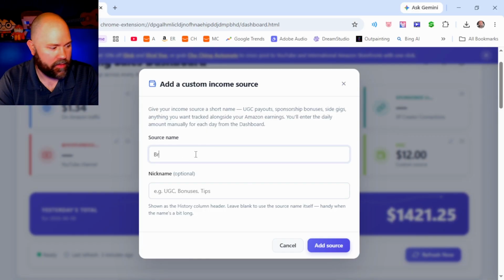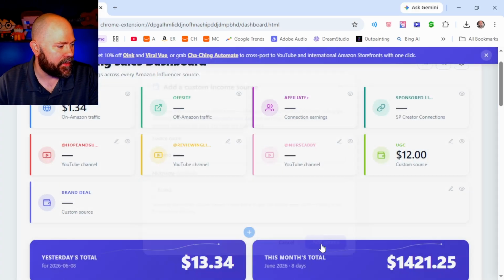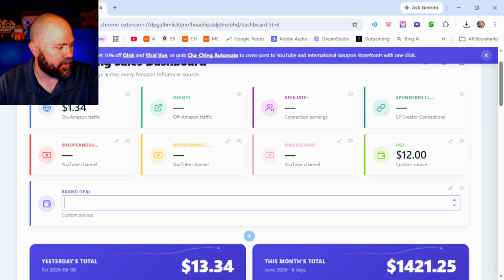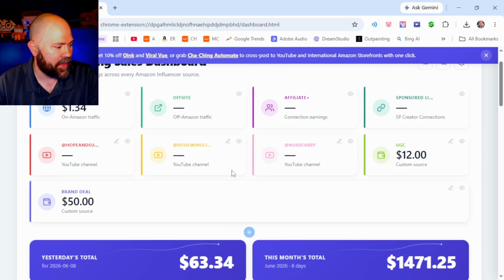Say you have also brand deals, and you can nickname that one brand or something like that. So you can add that one as well. Once again, you can put your amount there if you wanted to. And yeah, you can have several custom sources there. So that can be useful to you if you want to record your manual information as well.